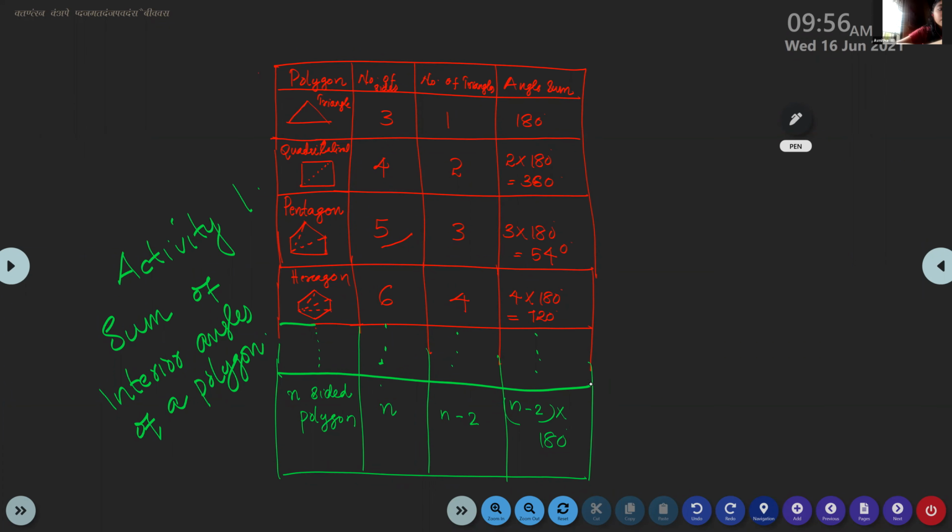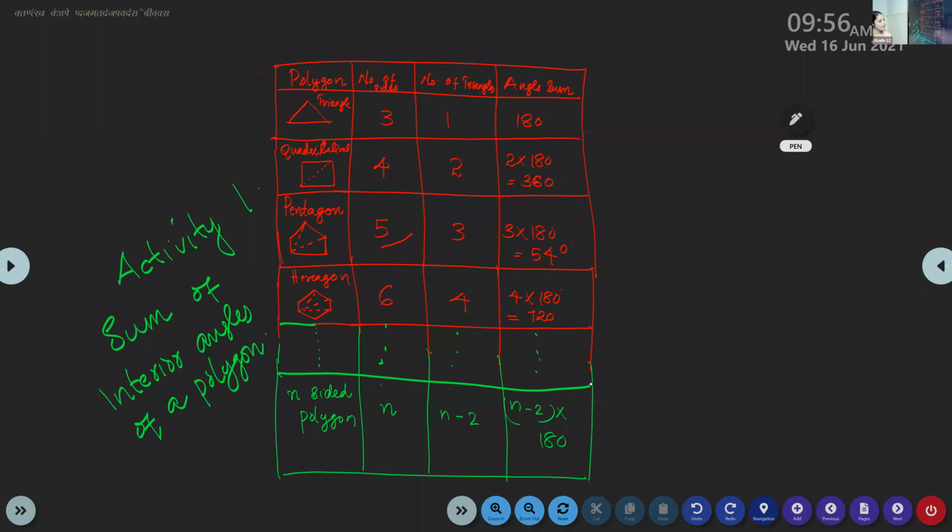Ma'am, we need the cover page for an activity. So you keep the cover page with you, staple it together, and send only this page to me. Otherwise my mobile will hang. Your cover page will be the same for everyone: Activity 1, sum of interior angles of a polygon. Okay, ma'am, finished. I hope you understood this.